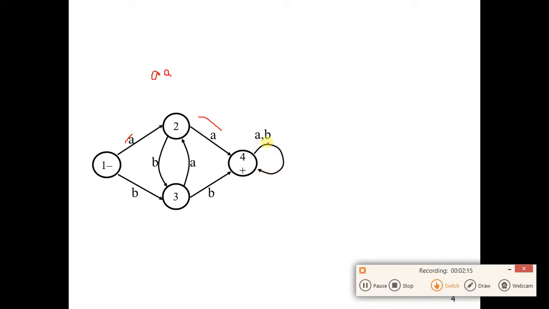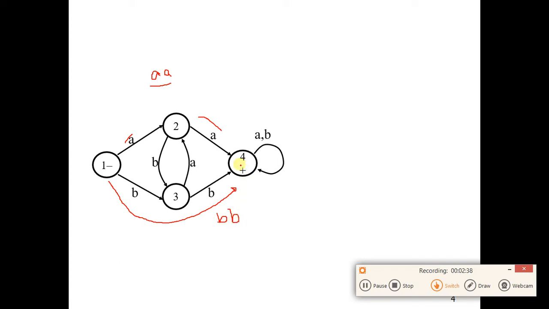So the only condition to reach this point is you must read the letter double A. Or the other path also exists, which says if you read letter B and then consecutive B, so it means double B, you will reach the accepting state, and then you will stay here no matter whatever you read.